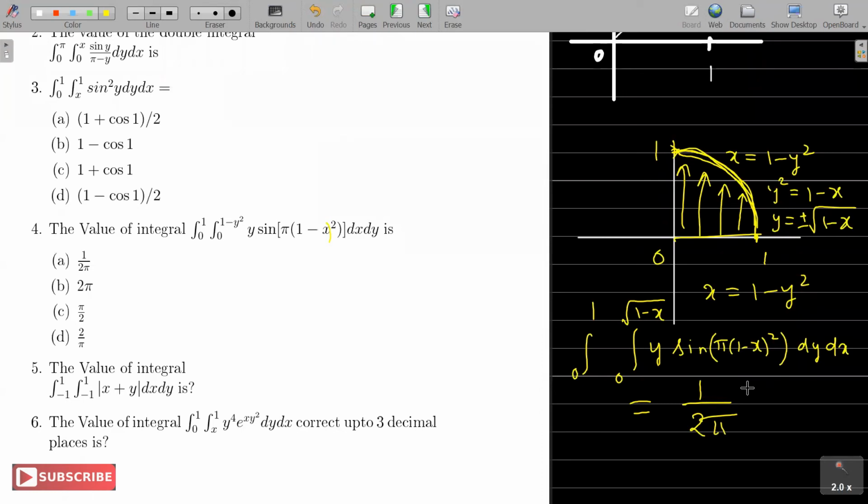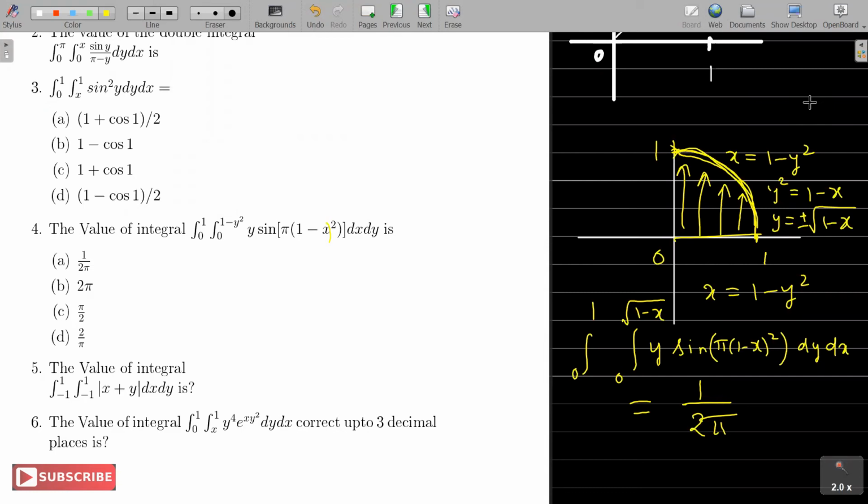Integral from minus 1 to 1, minus 1 to 1, mod of x plus y dx dy. Again, the fifth one is a little tricky problem. The region is minus 1 to 1 cross minus 1 to 1, so that is in all four quadrants, and we feel like by symmetry it should be four times the answer in the first quadrant, right?